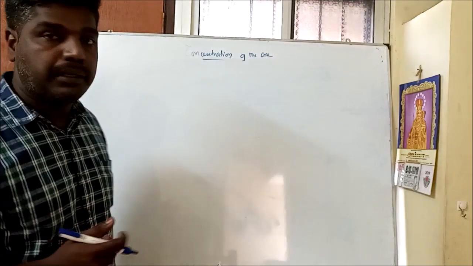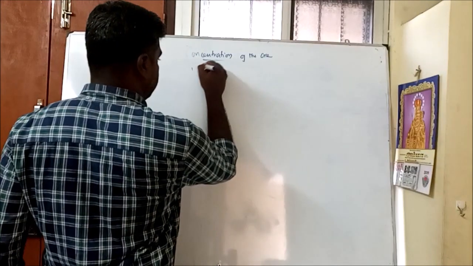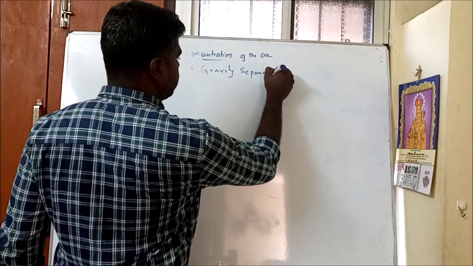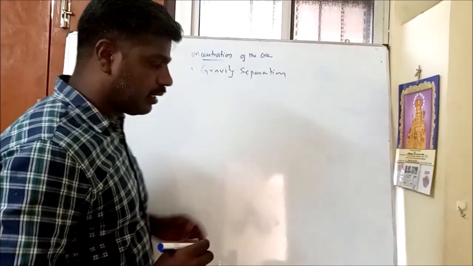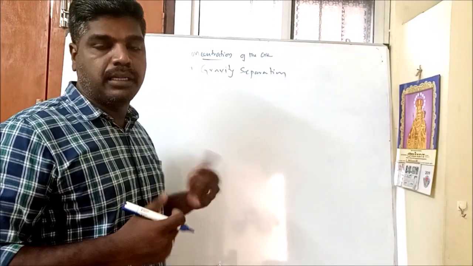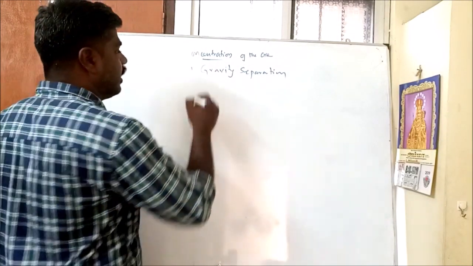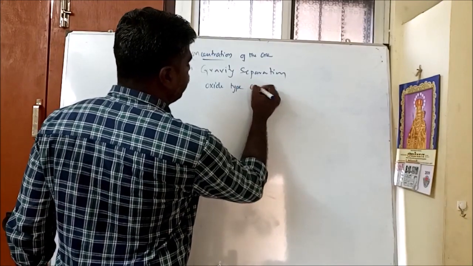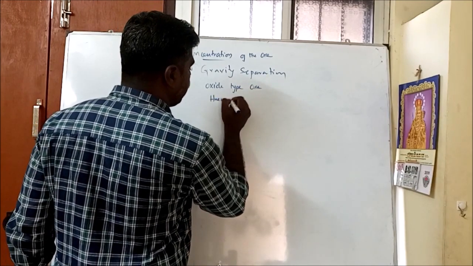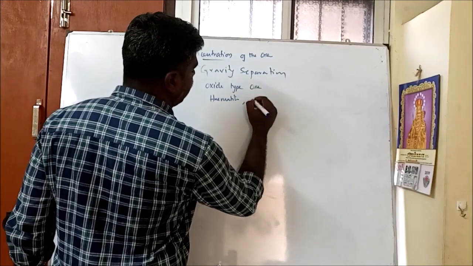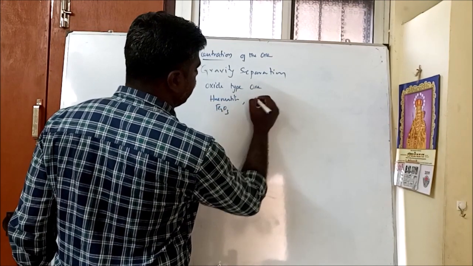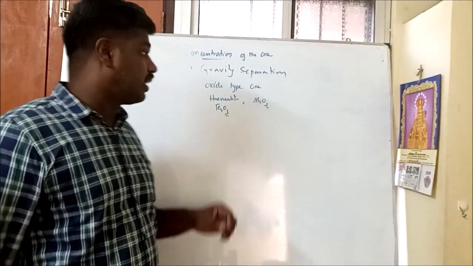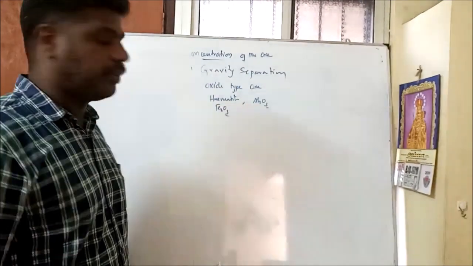For example, the first method is gravity separation. Gravity separation is a process of removing unwanted earthy impurities from oxide type of ore. Oxide type of ore means hematite, for example Fe2O3, and bauxite, Al2O3. So these are called oxide ores. Oxide ores are concentrated by the gravity separation process.